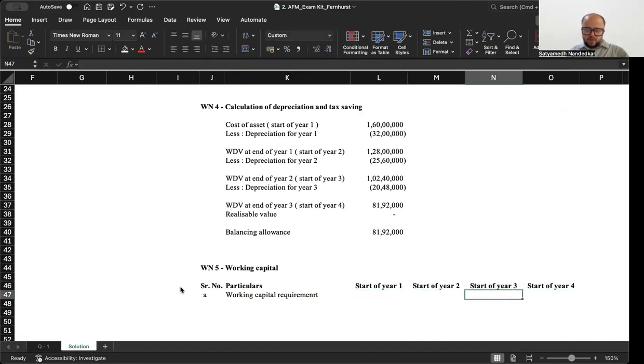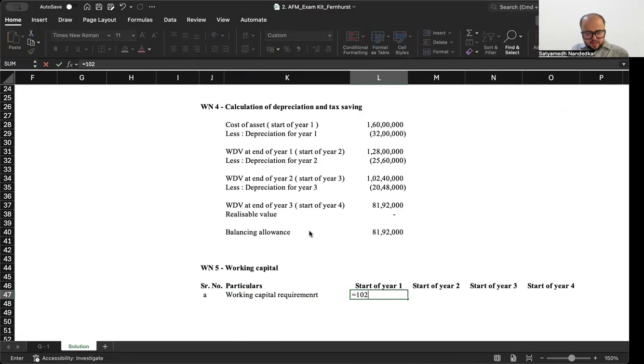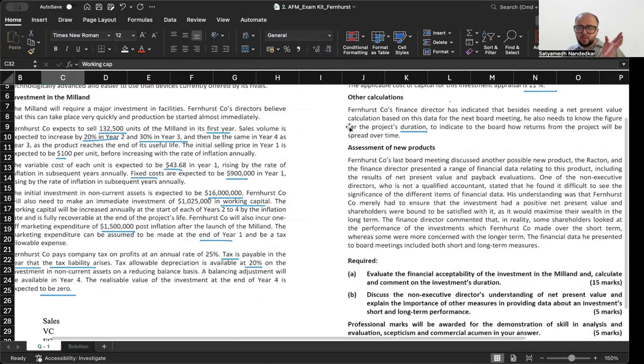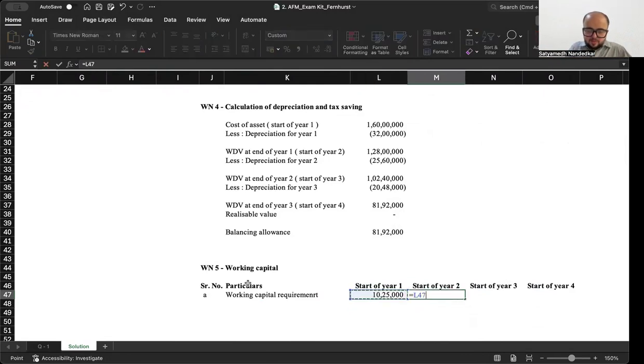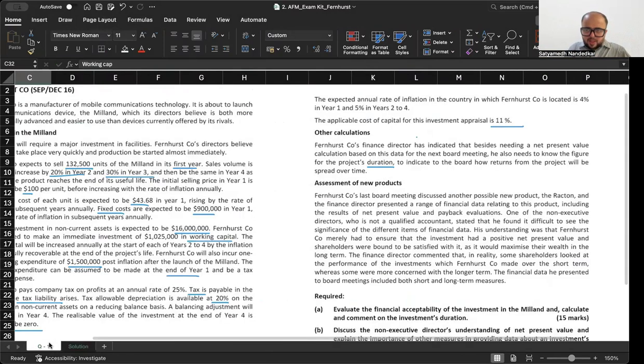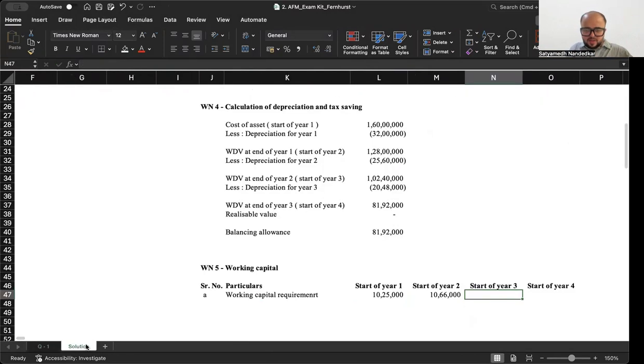So how much working capital do you need at the start of the year? You need 10 lakh 25,000 at the start of year 1. Now, during year 1, the rate of inflation was 4%. 10,25,000 is required at the start of year 1, that is on T0. Now, year 1 goes by and there is 4% inflation, so this into 4% inflation. And then from the year after that, the rate of inflation is 5%. So this plus 5% and then this plus 5%. This is the working capital requirement.